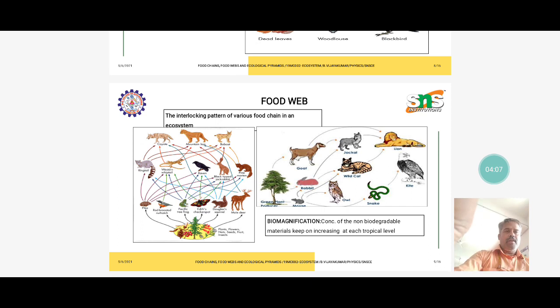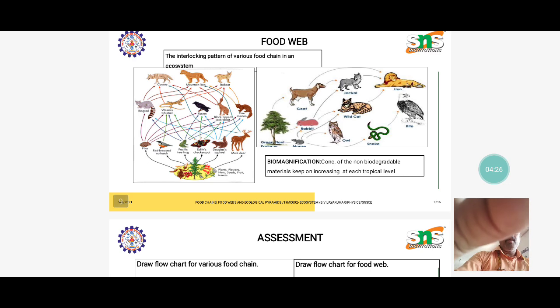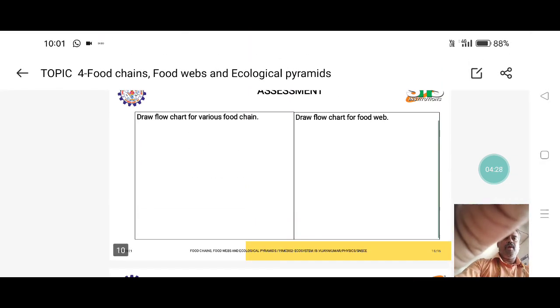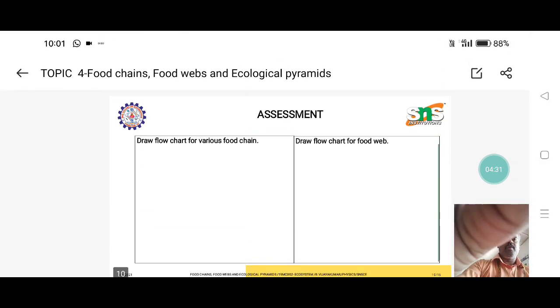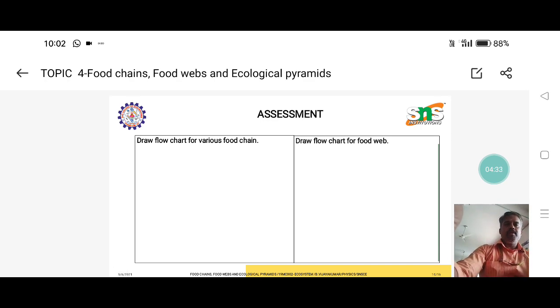Biomagnification is when non-biodegradable material keeps increasing at each trophic level. The decomposer is very important in the food web, because all the consumers finally form some waste, and the waste material is changed by the decomposers so that finally we get new products.